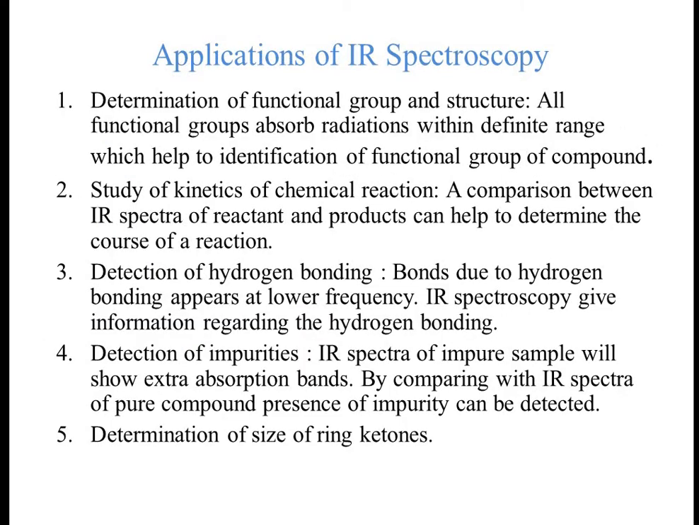Then the last point is applications of IR spectroscopy. Where can we use this IR spectroscopy, what are the applications? Let's see. The first application is determination of functional group and structure. If we want to determine the functional group and what type of structure of compound is present, for that we can use IR spectroscopy. How? All functional groups absorb radiation within a definite range, which helps in identification of the functional group of the compound.